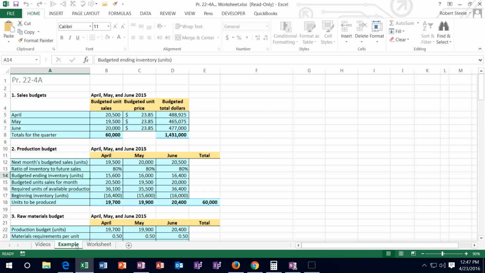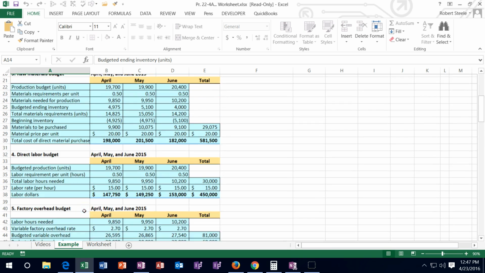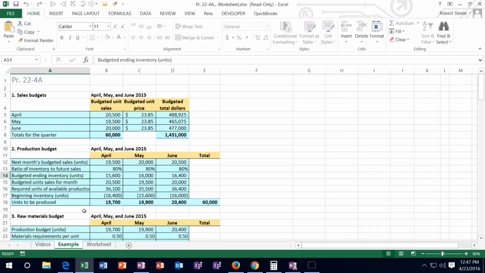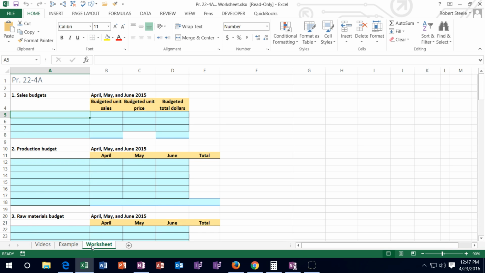The example tab is here. This will be a similar problem, not the same problem, but very similar in format. So you could use this example to work the problem. It is going to be a longer problem, but if you break it down to its steps, meaning these steps, it's not too bad. You do have to do it in order. However, you could work it in Excel on this sheet if you so choose. I think it's good practice to do so, but you are not required to do so.